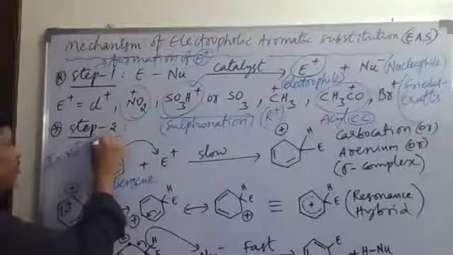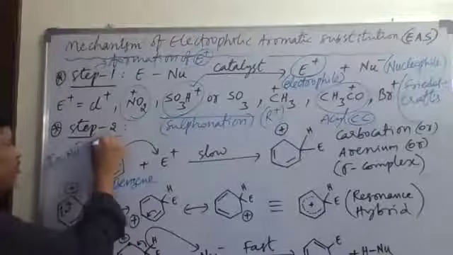The electrophile is attacking now. That's why what is happening? It is converted into some unstable species. As an unstable species is formed, okay, we have to understand that the reaction is a slow reaction. It is the slow step. That is the concept here. So the next reaction is that here the benzene is attacked by the electrophile to form what?